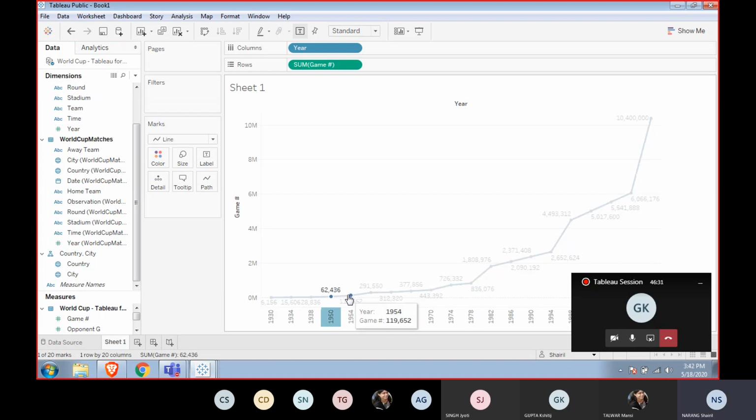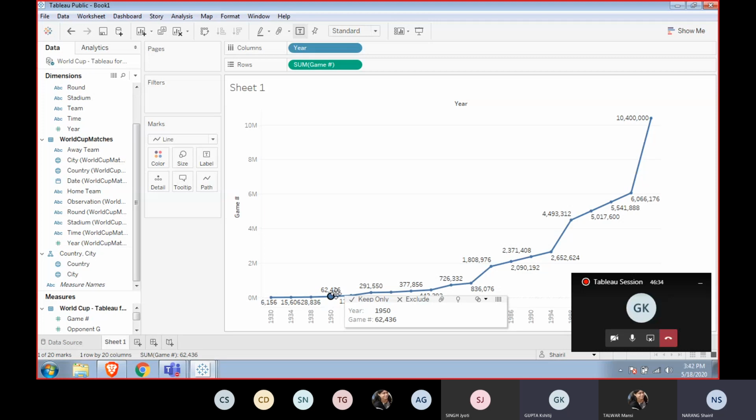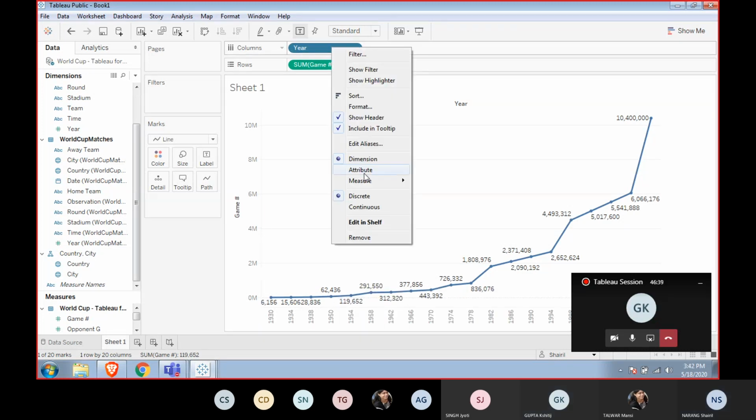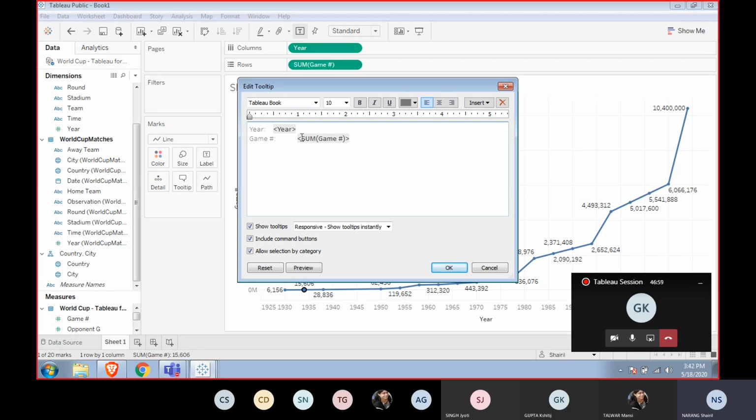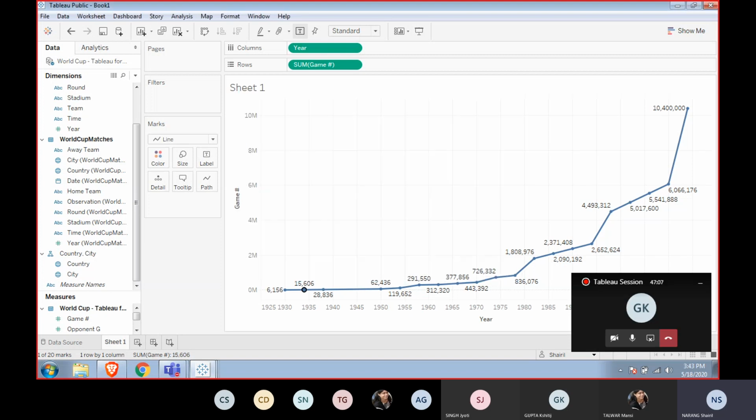Between this point and this point, it has got the values. That's what continuous is. This is 38. Even between there are values here, but it won't show it because in the tooltip, here, we have got the year and the sum. So that's mainly the main difference between the discrete fields and the continuous fields.